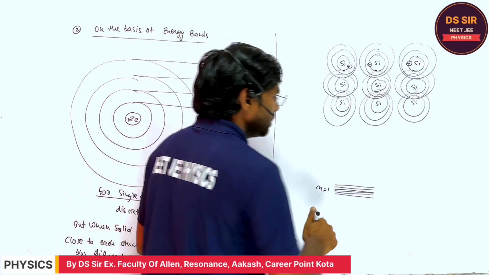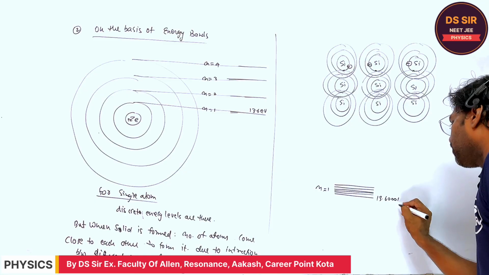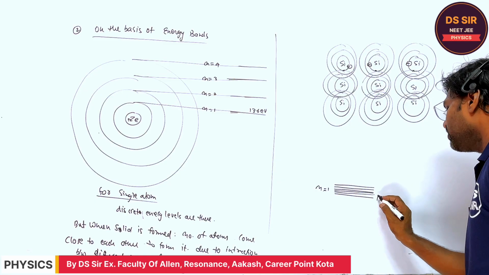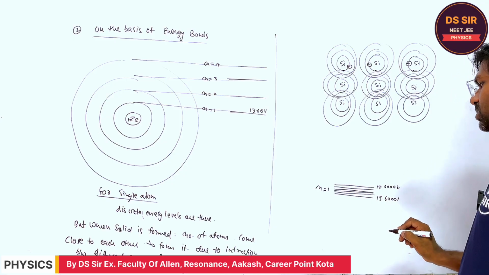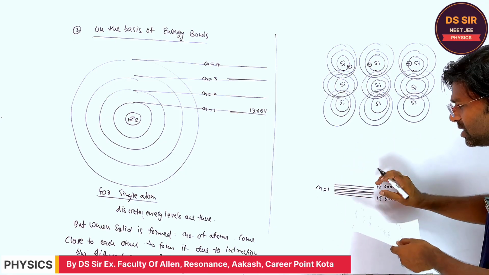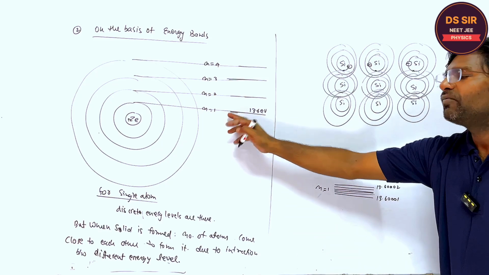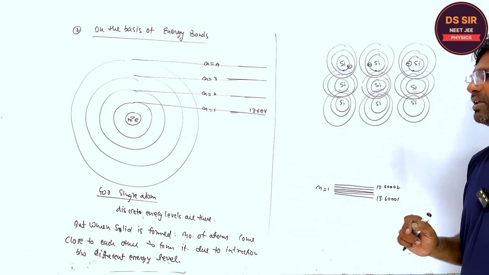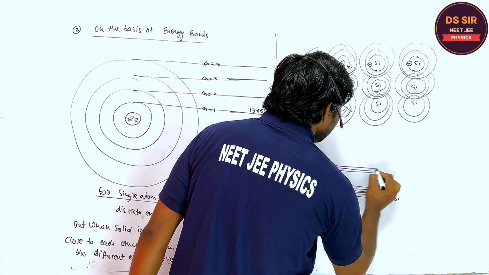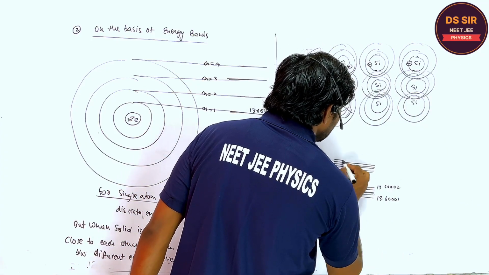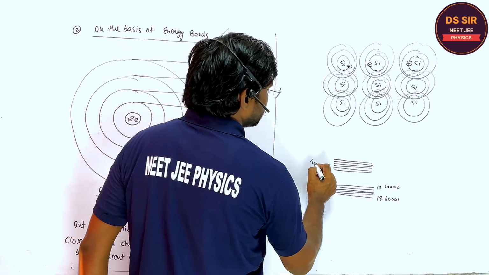Because of interaction, one energy level becomes 13.60001, another becomes 13.60002, like this. So the discrete energy levels are there, but they are very close to each other for the first energy level, and in the same way for the second energy level. These energy levels come close to each other.